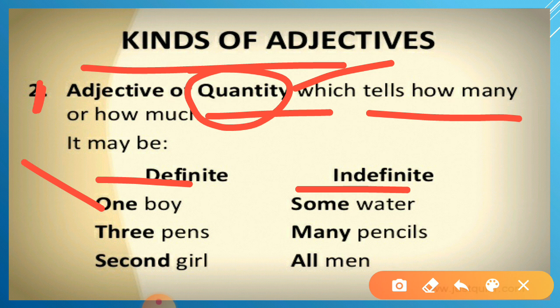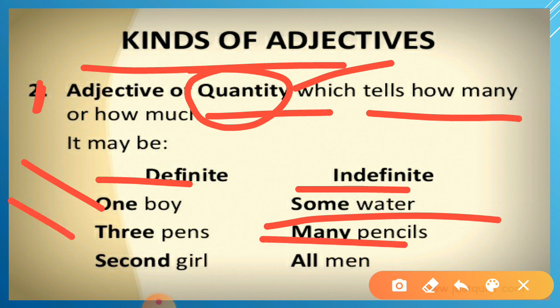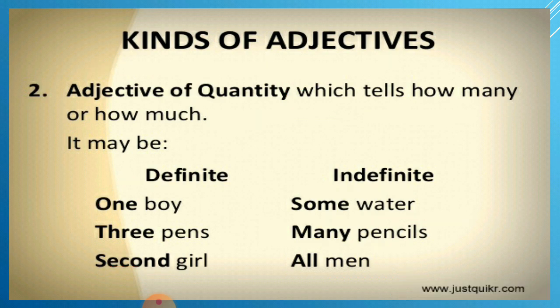One boy, it shows that there is one boy. But if we talk about some water, it is not showing 1 liter, 2 liters, 2 glasses, 3 glasses. Then 3 pens, many pencils. Many means it cannot be one; it can be two or more than two. Second girl is definite, all men is indefinite. So these are the kinds of adjective of quantity which I have explained, definite and indefinite. Further, we will watch.